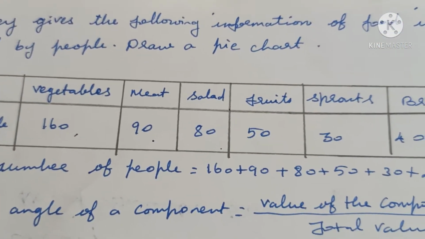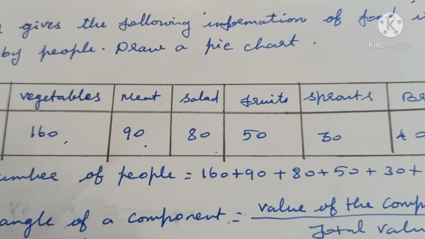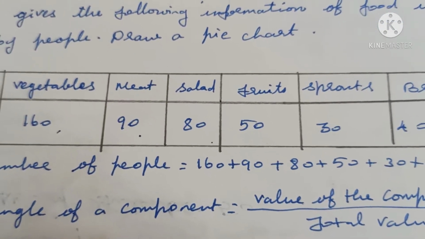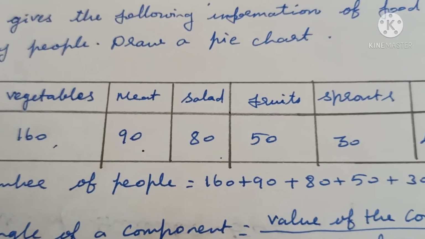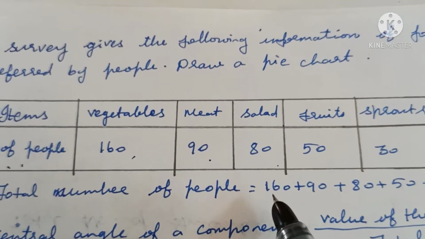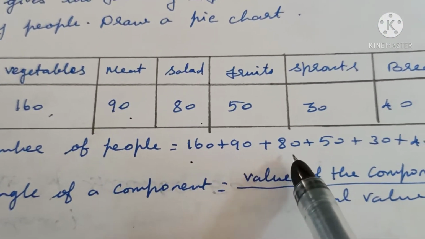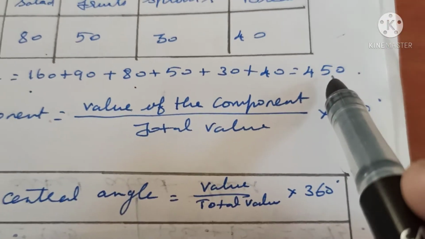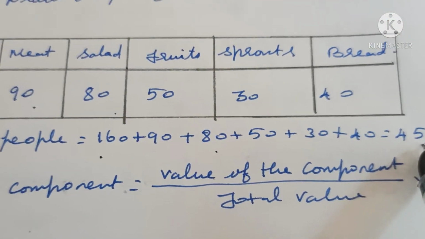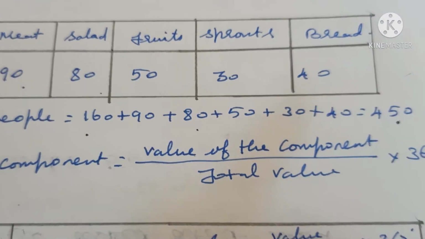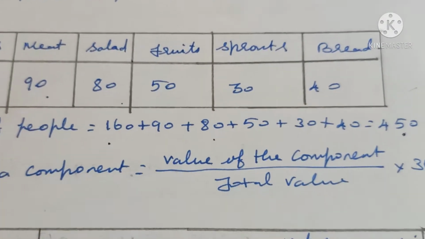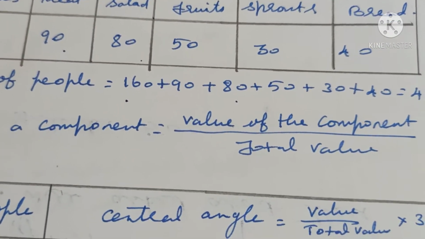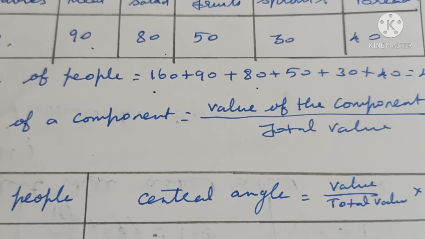First you have to find the total number of people. So total number of people is equal to 160 plus 90 plus 80 plus 50 plus 30 plus 40, which is equal to 450. Next you have to convert the number of people who prefer food items into component parts of 360.